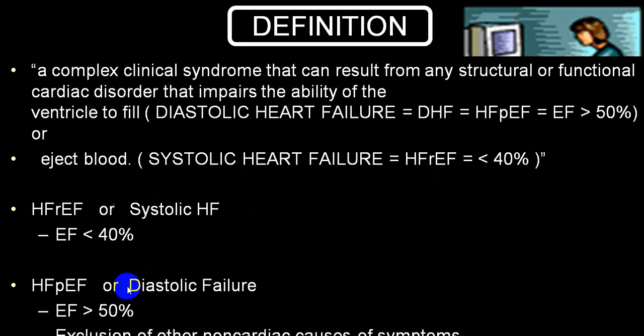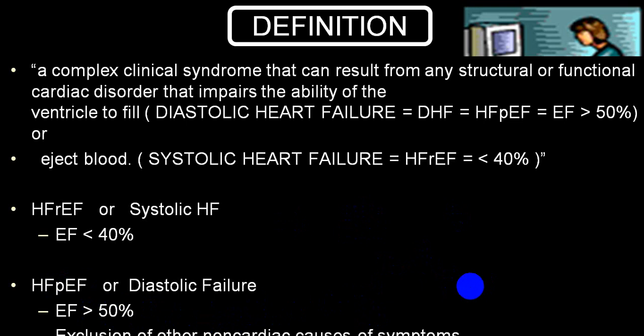The other is diastolic heart failure, where you get preserved ejection fraction, equal to or more than 50, and you have to exclude all the other non-cardiac conditions which result in similar clinical symptoms and signs. So that should be excluded.